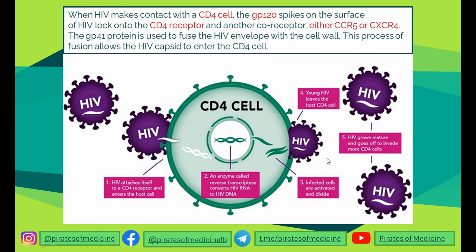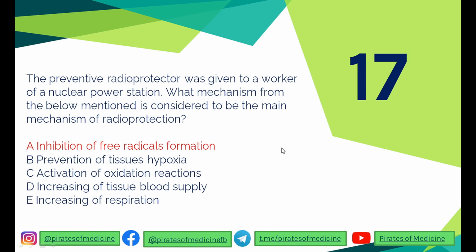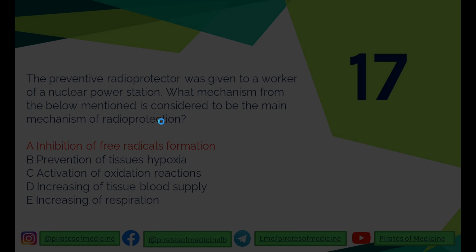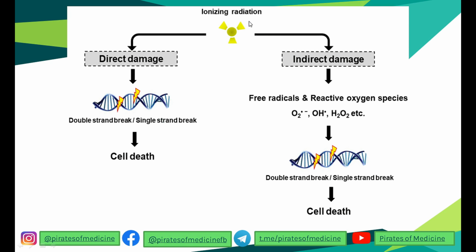Next we have the 17th question, that a preventive radioprotector was given to a worker of a nuclear power station. What mechanism from the below mentioned is considered to be the main mechanism of radioprotection? So remember, ionizing radiation, may it be of any kind, can affect us or our DNA in two ways: direct damage and indirect damage. Direct damage directly breaks the double strands or single strand and leads to irreparable DNA damage, which leads to cell death.